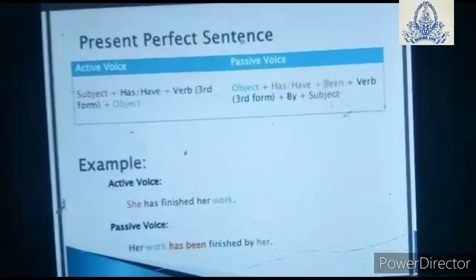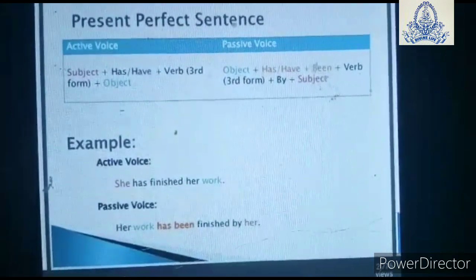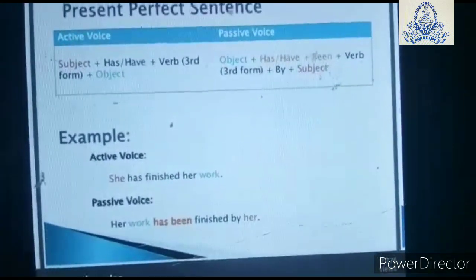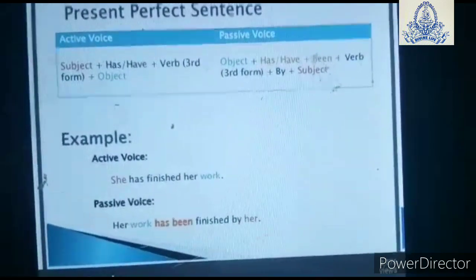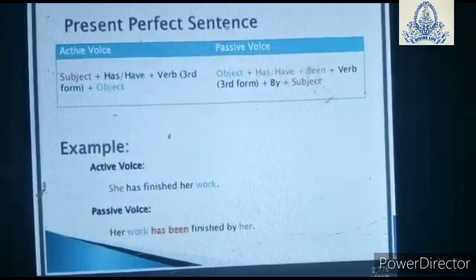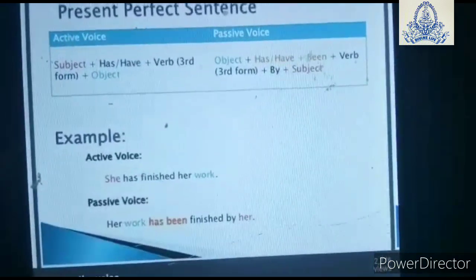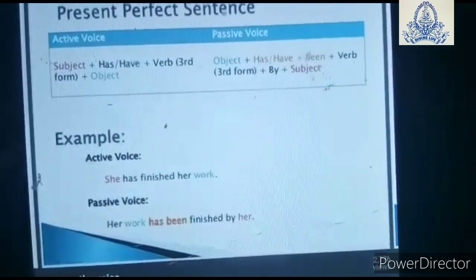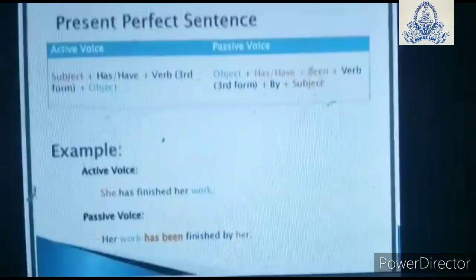Okay, now move further. Present perfect sentence. Now in present perfect, has or have plus verb third form. In passive voice, has or have plus been. In continuous we are writing being, and in perfect we are writing been. Okay, now let's see the example. She has finished her work. Her work has been finished by her.